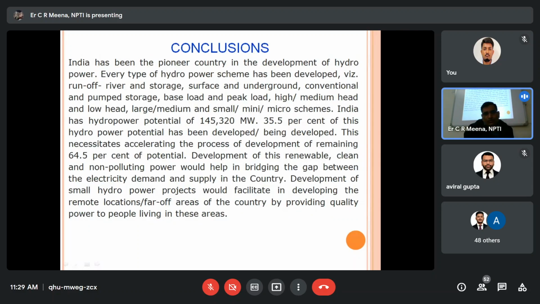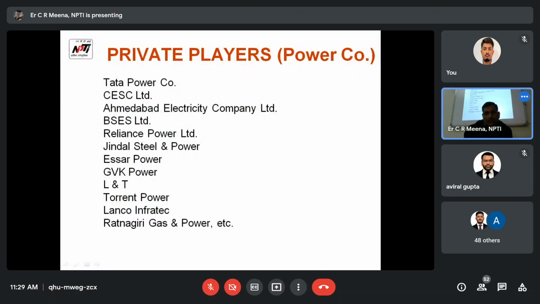Okay, so 64.5% of hydro potential is untapped. These are the private players, different generating companies like Tata Power, CESC, Ahmedabad Electricity Company, BSES, Reliance. These are the private companies.